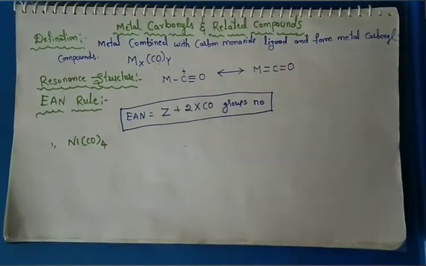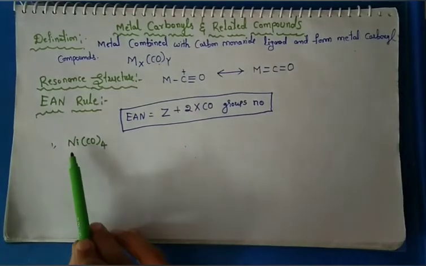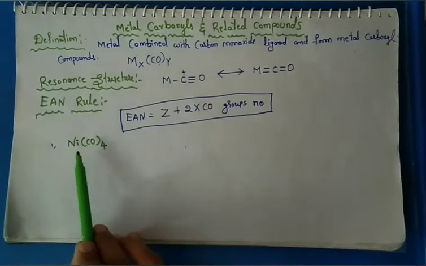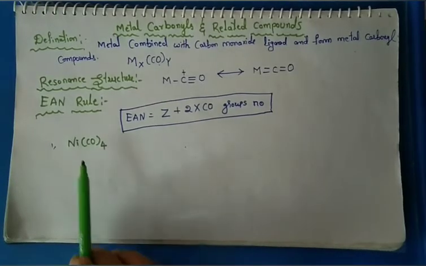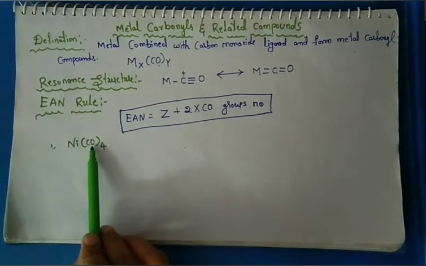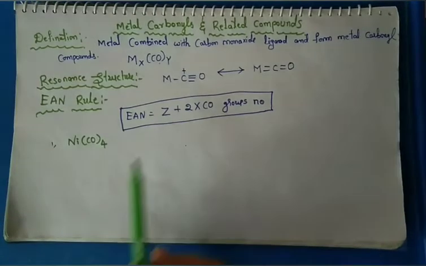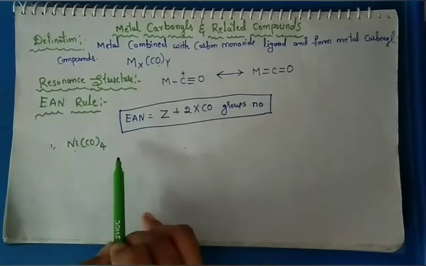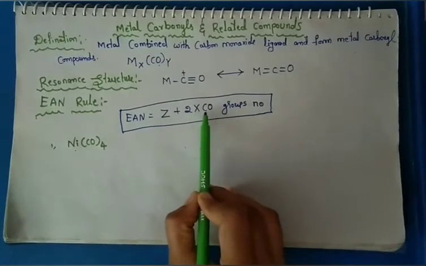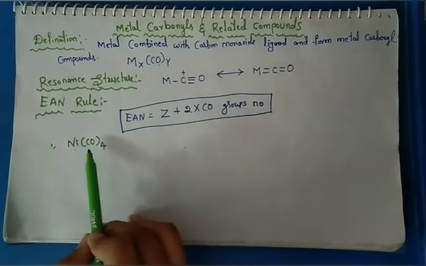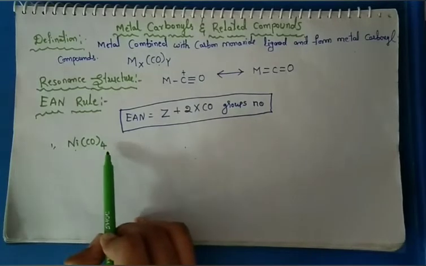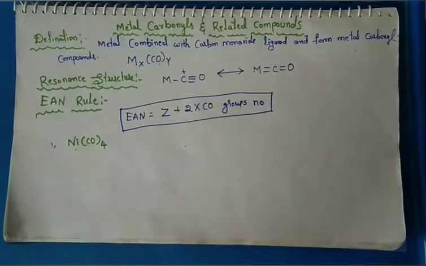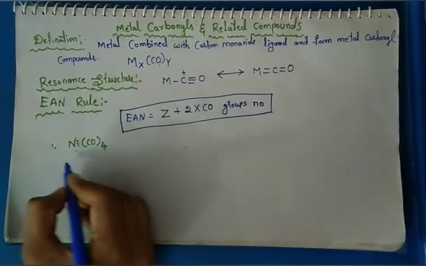Nickel atomic number is 28, and the number of carbon monoxide groups is 4.